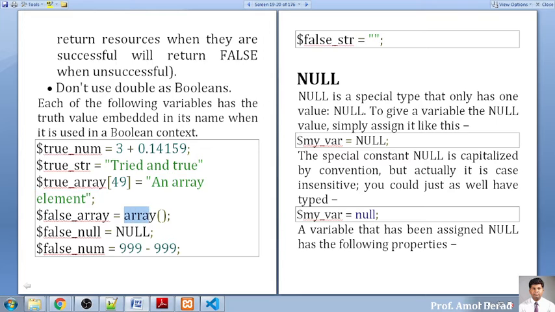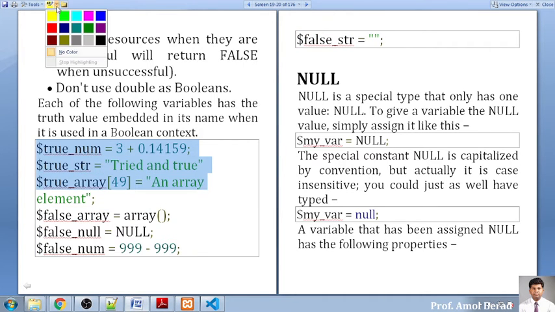But if the array is empty, it will be treated as false. If it is null, it is considered false. If it is 0, that is 999 minus 999, meaning it is 0, it will be considered false. And if it is an empty string, it will be considered false.